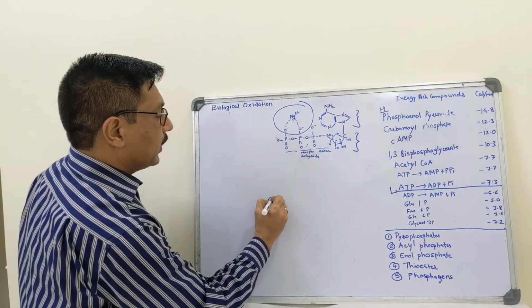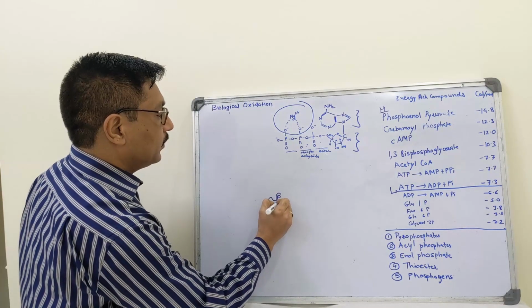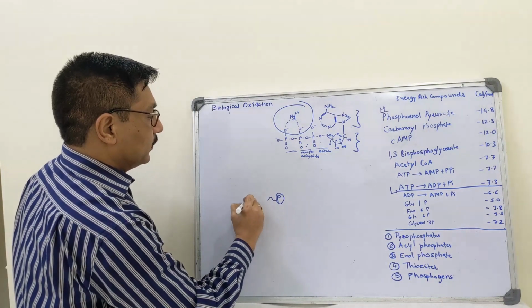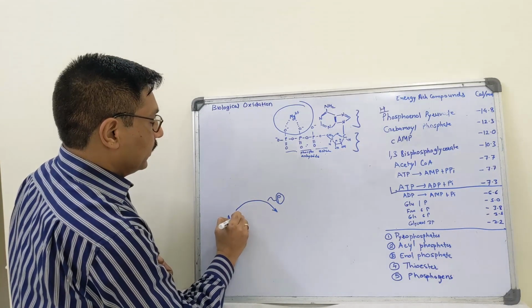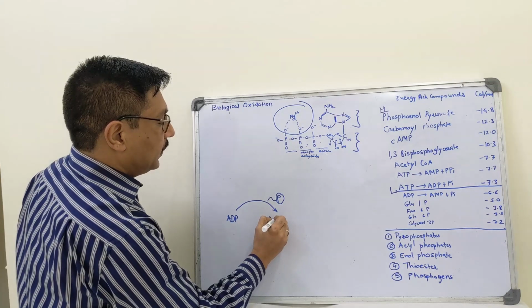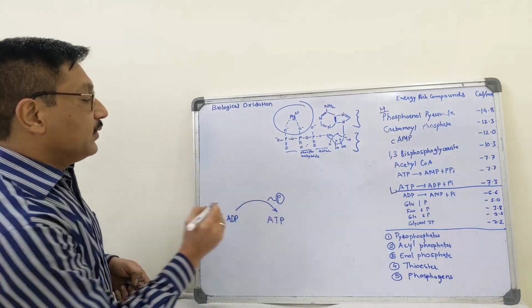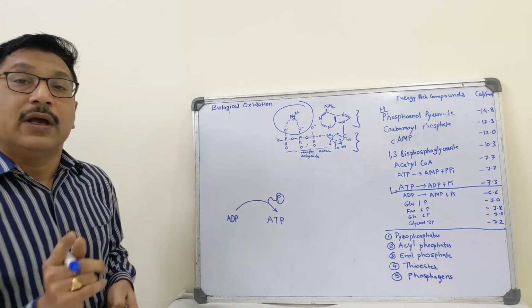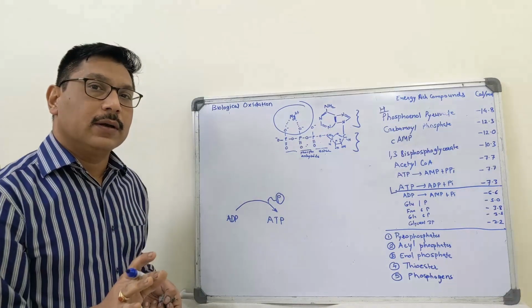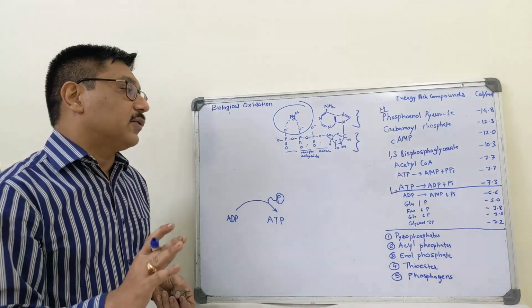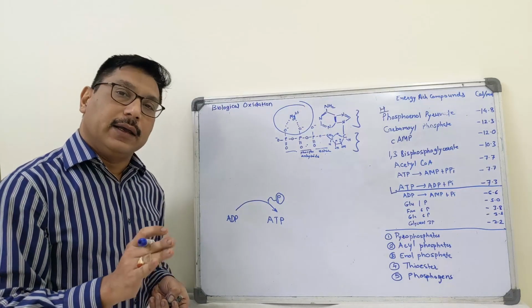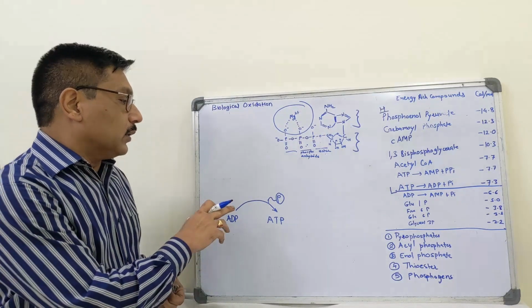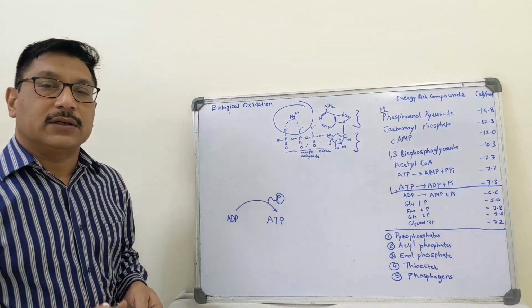You can write it like high energy phosphate, ATP and ATP. So ATP can be synthesized in two ways. One is biological oxidation. Most of this ATP synthesis in biological systems is due to oxidative phosphorylation.